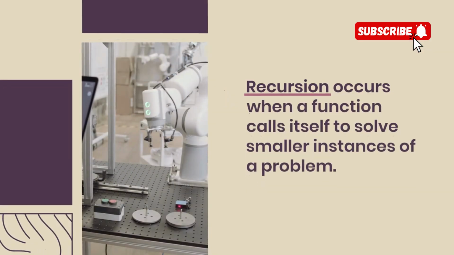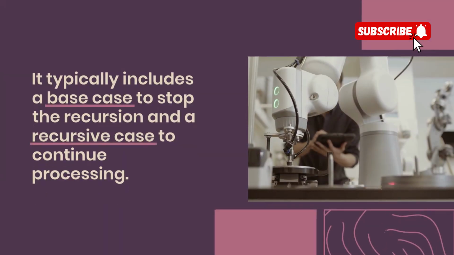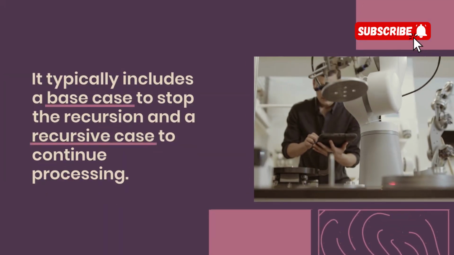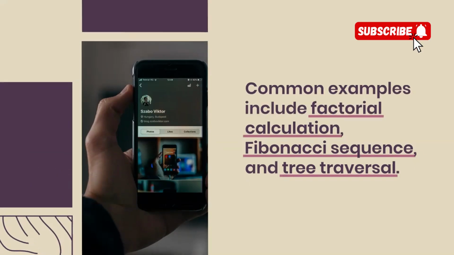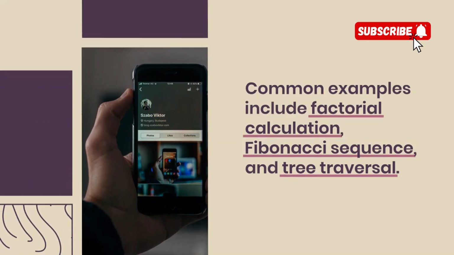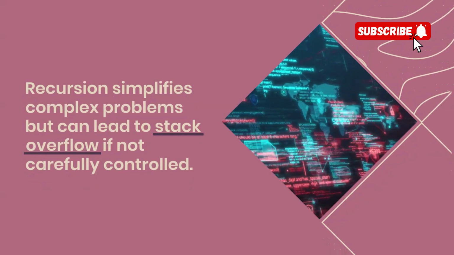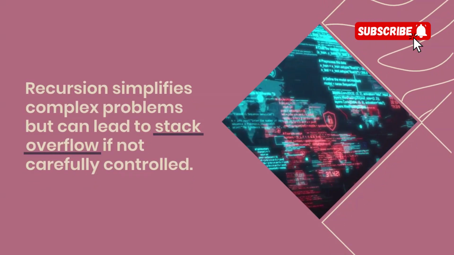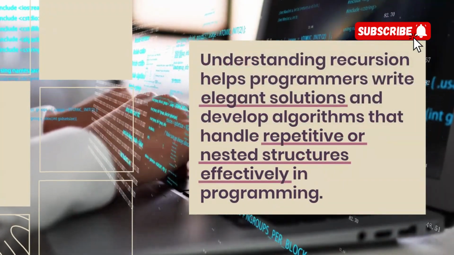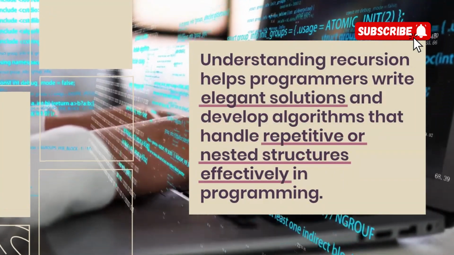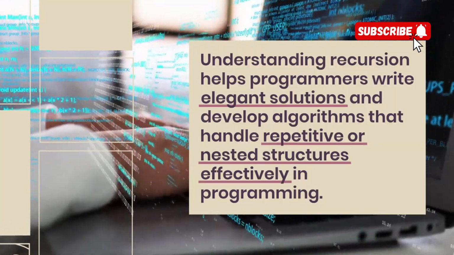Recursion occurs when a function calls itself to solve smaller instances of a problem. It typically includes a base case to stop the recursion and a recursive case to continue processing. Common examples include factorial calculation, Fibonacci sequence, and tree traversal. Recursion simplifies complex problems but can lead to stack overflow if not carefully controlled. Understanding recursion helps programmers write elegant solutions and develop algorithms that handle repetitive or nested structures effectively in programming.